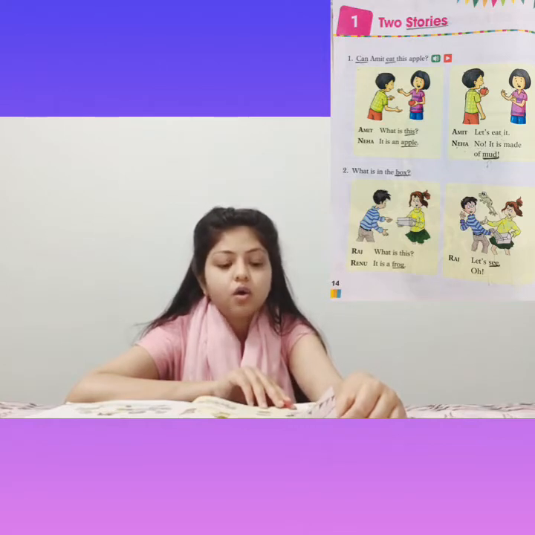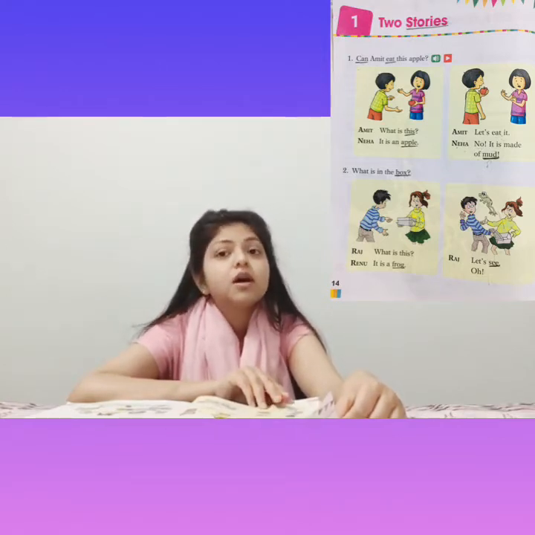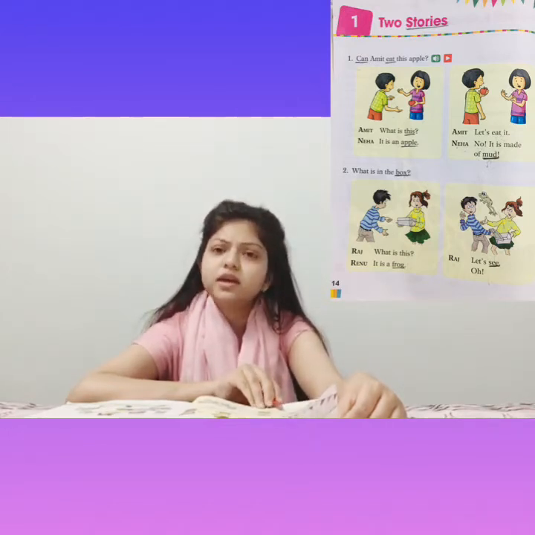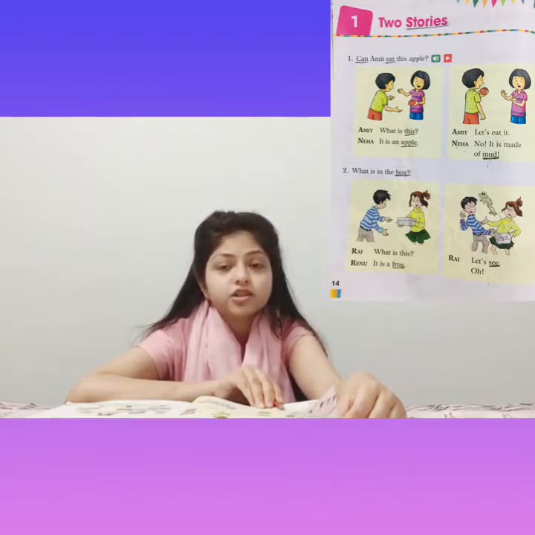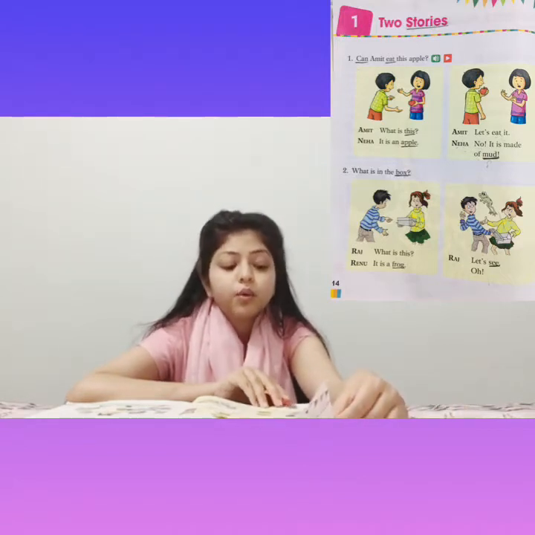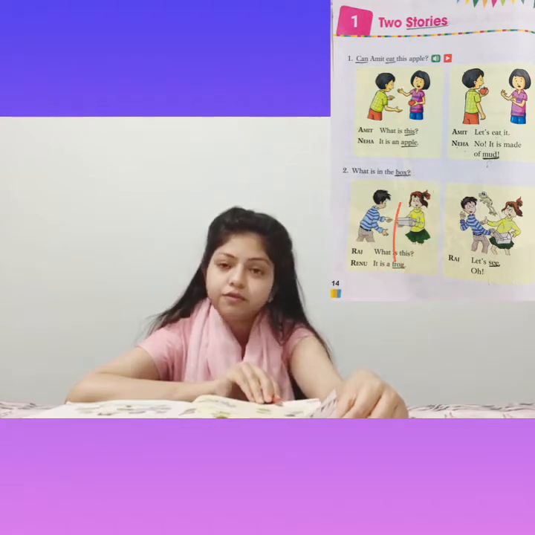Raj. Now the boy in the blue shirt, his name is Raj. So what is Raj saying? What is this? Now again Raj is asking a question that what is this? So Renu replied. The next line, Renu, it is a frog.